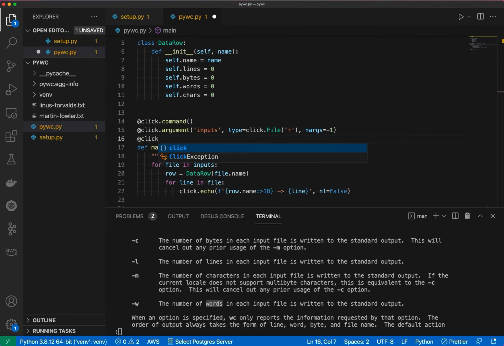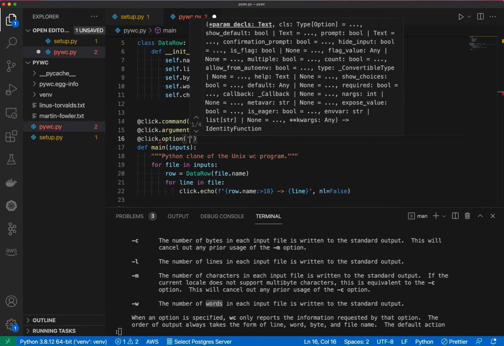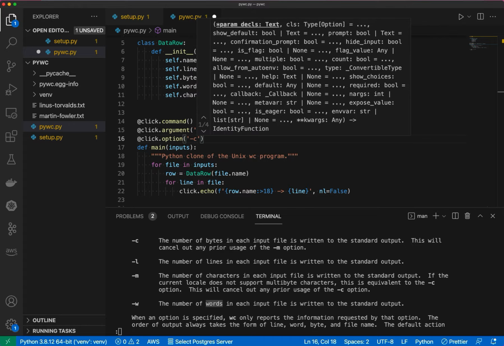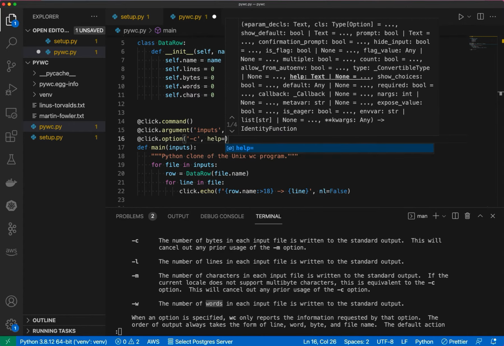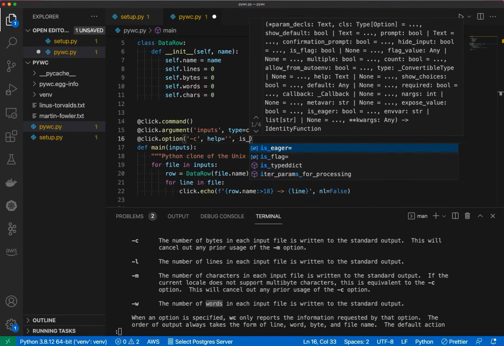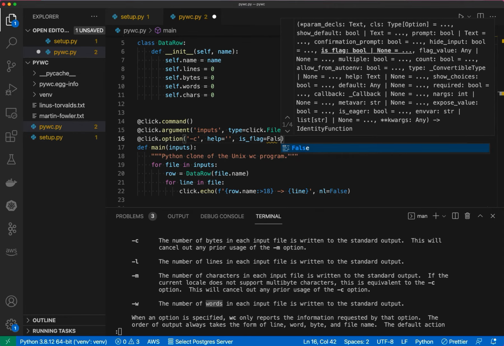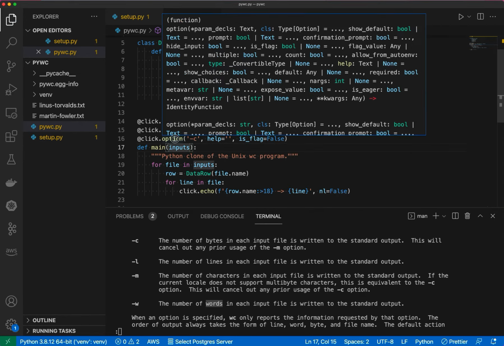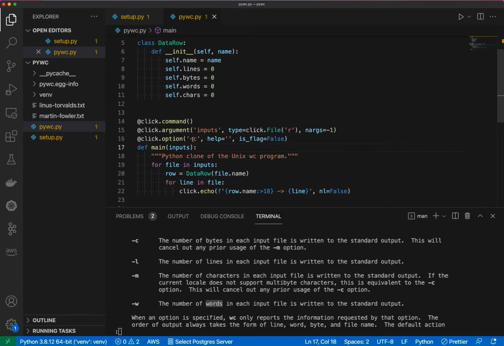So we annotate our main function again with the option decorator from the Click framework this time. And I will do a -C and then a help. And I'm going to go ahead and flip right over to the is flag part. So is flag is a keyword parameter to the option decorator. And what this basically means is if -C is specified in the pywc command, then it means it's a Boolean, right? It means like, hey, I want you to count whatever C represents, which are bytes.